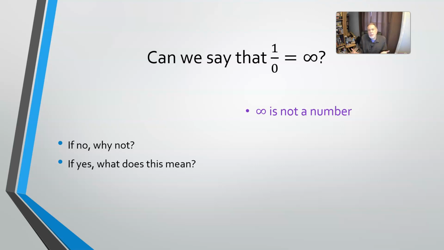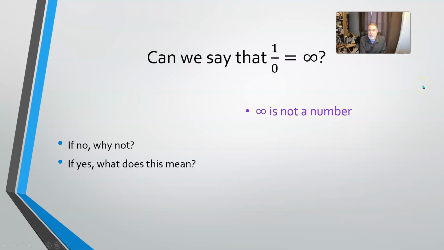There are number systems that do include infinity or infinities, but if you try to treat infinity as a number, then that messes up some of the things that you do with numbers. Some of the things that you want to do with numbers don't always work the way you would expect.